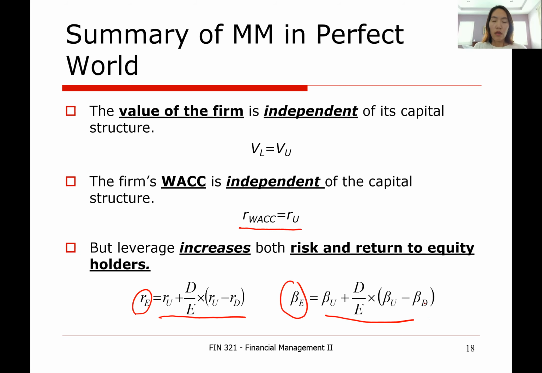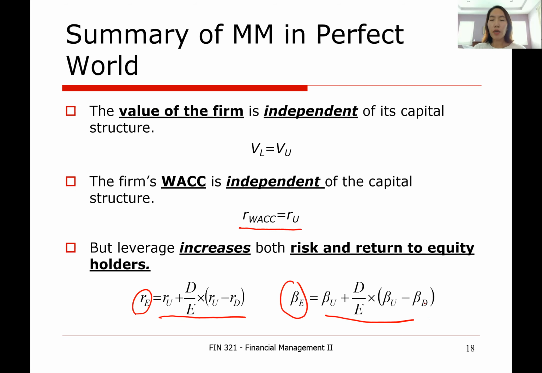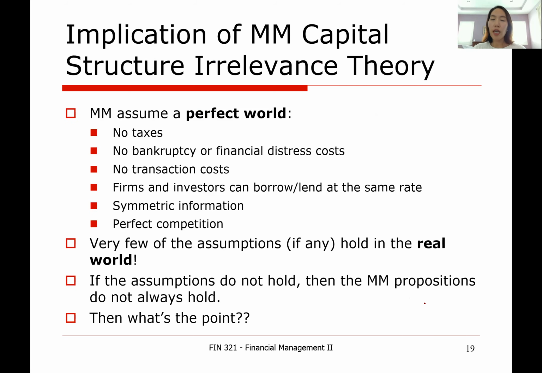All right. So what is the implication of the M&M capital structure theory? The M&M capital structure theory, perfect world version, says the firm's overall value or overall expected return is not affected by the firm's capital structure. So we say that the perfect world version of capital structure theory is the capital structure irrelevance theory. Capital structure doesn't matter in a perfect world.